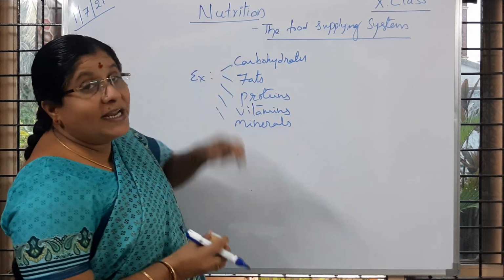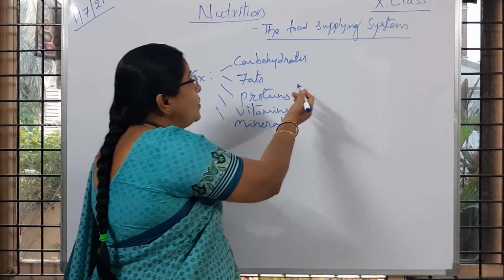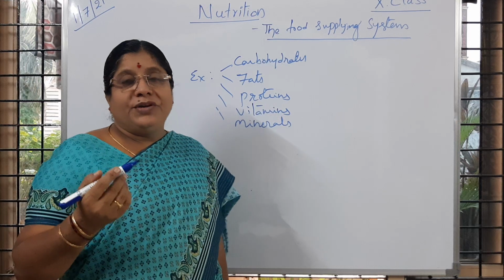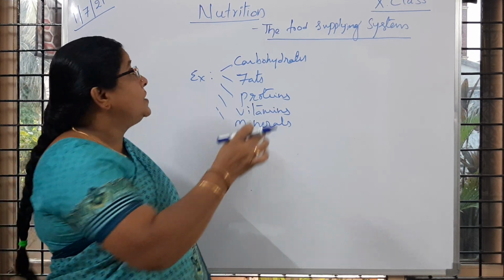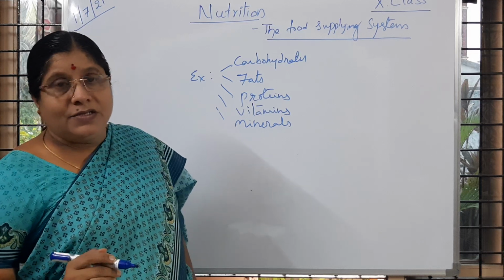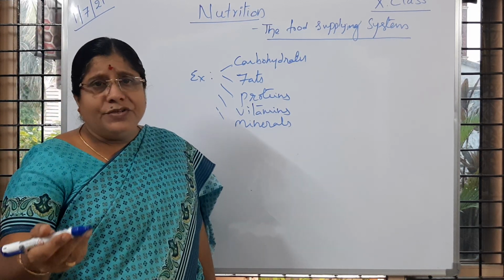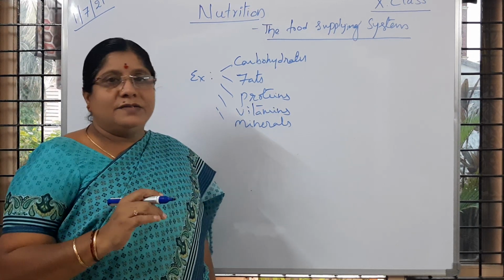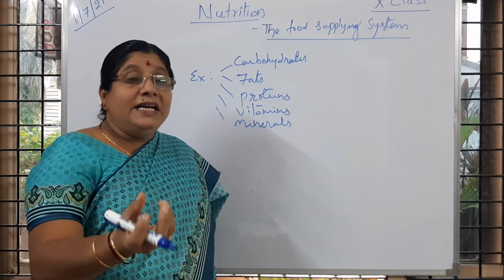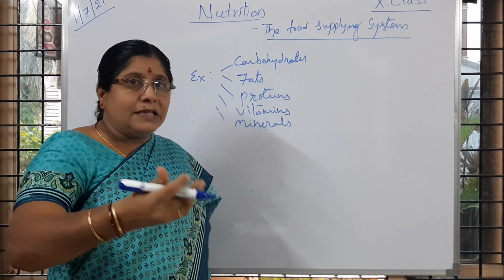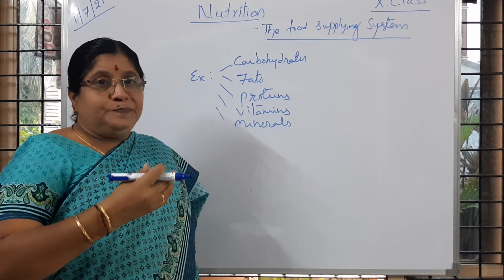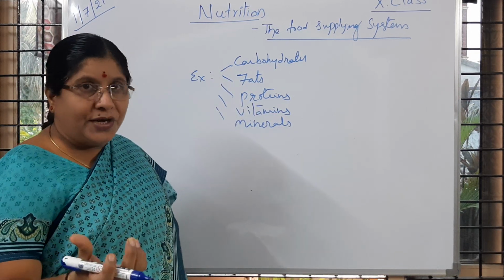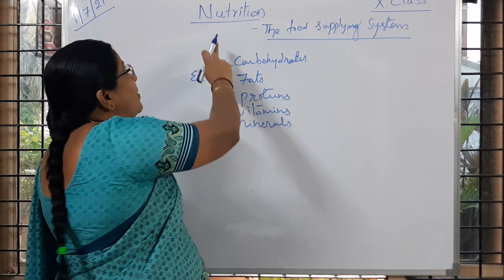So what is meant by nutrition? You learned till now the nutrients: what nutrients are, and how many types of nutrients there are. Now what do you mean by nutrition? Nutrition means the different types of substances that living organisms consume, that intake of nutrients. Whatever nutrients the organisms take, that process is called nutrition. Is it clear to you? Procurement of nutrients or intake of nutrients is called nutrition.